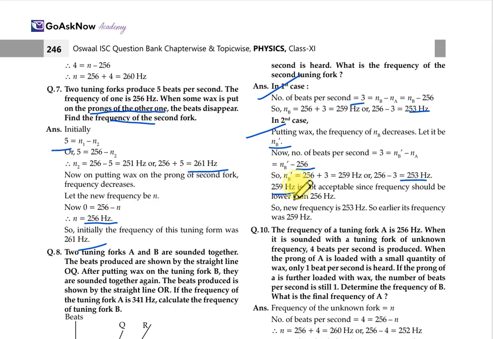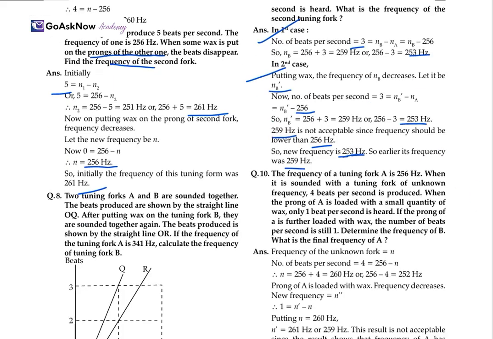So 259 Hertz is not acceptable since the frequency should be lower than 256 Hertz. So the new frequency will be 253 only, and earlier the frequency was 259. But according to the condition, the new frequency will be 253 Hertz.